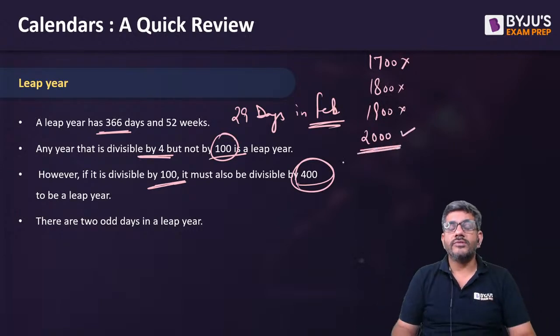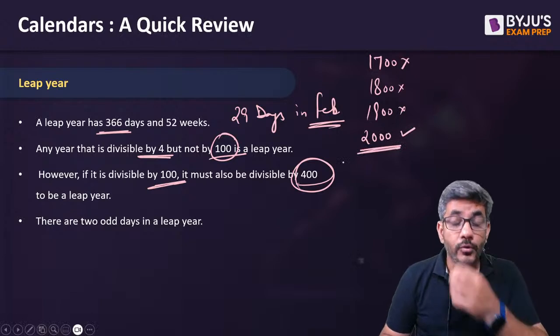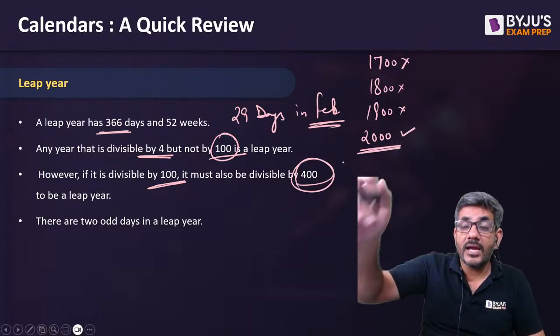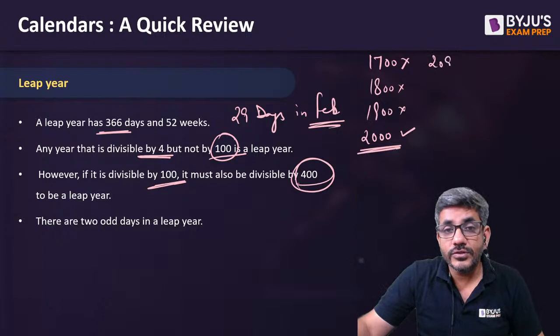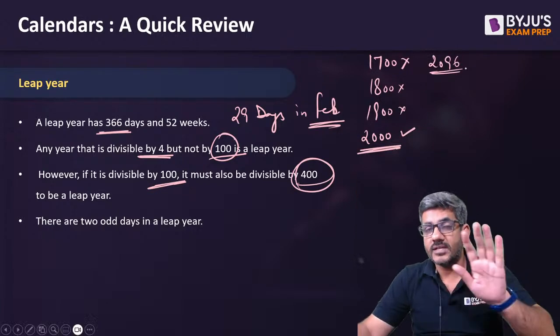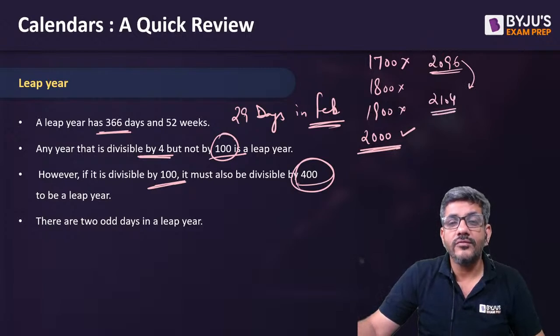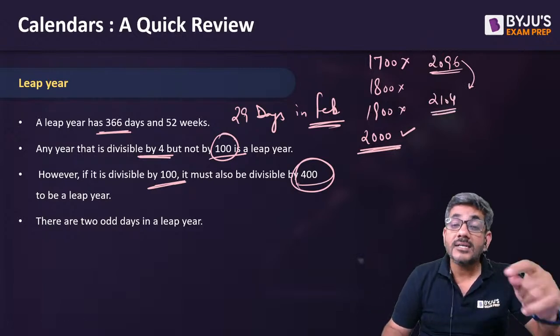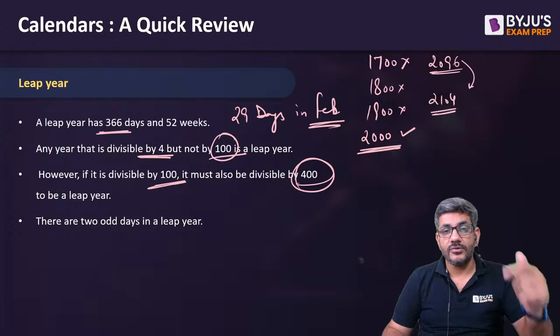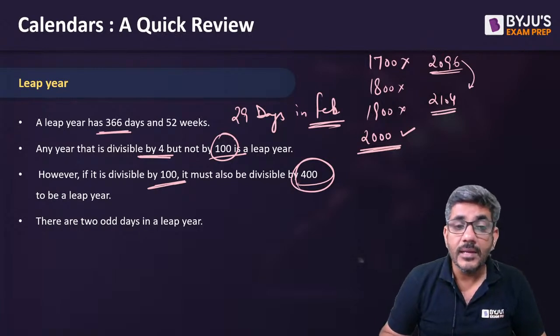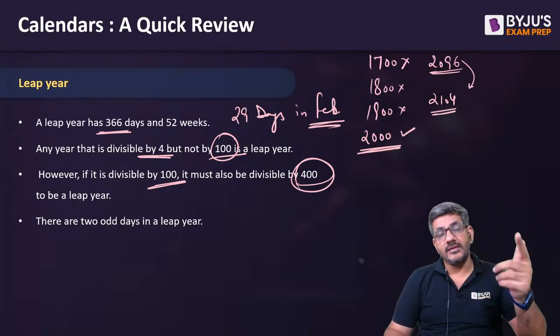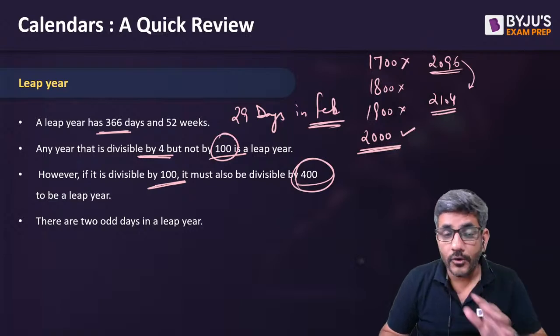Reason, 2000 was divisible by 400. Now, the next leap year after 2096, which is divisible by 4 and is a leap year, which is the next leap year? The next leap year is 2104. तो कभी कभी leap year 8 साल के बाद भी आता है. There are possibilities that a leap year would appear after 8 years as well. I hope you all understood my point.